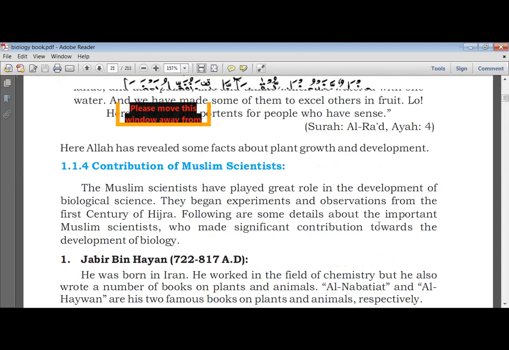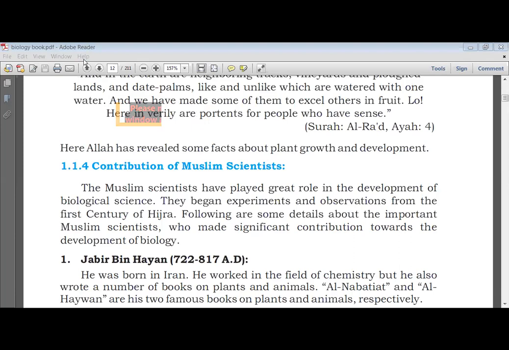Okay, now contribution of Muslim scientists, Aisha Hassan. Where is Aisha Hassan? Afra, Anam Zafar. Anam Zafar, start reading, beta. Unmute your mic quickly. Aisha Hassan, she is not here. Humam Tirmizi, Kainat Rashid. Okay, Kainat Rashid, you start reading, beta.